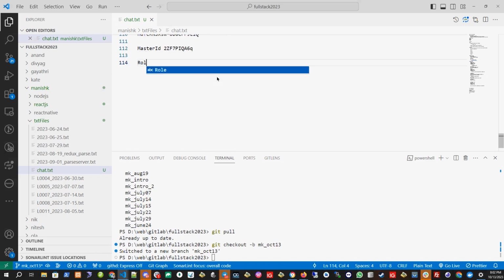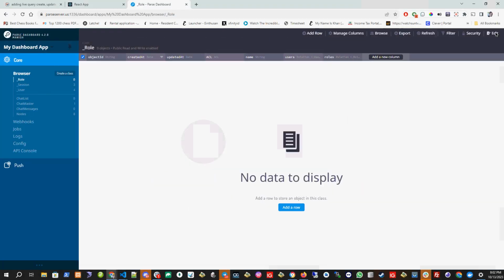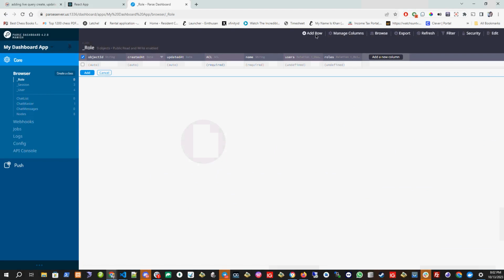So role has to be created dynamically. Right now I'll create manually, but when I write the code, I will create dynamically. So this is the role we have to create, chat master, and the ID of the chat master one. So let's copy this and create the role. I'll go to the roles table and create one new row. I will name this role as chat master.